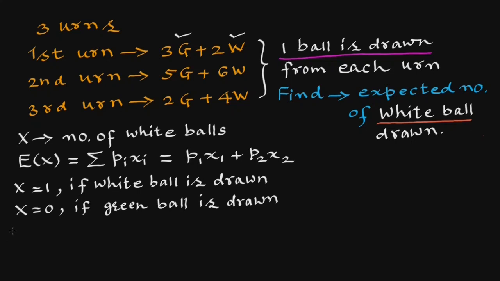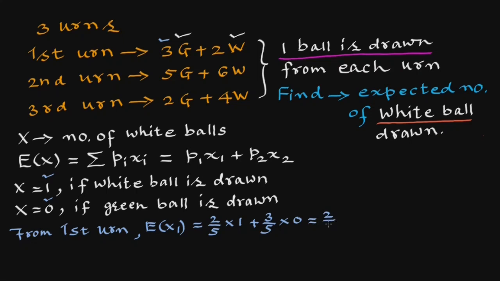From the first urn, expectation of x1 is probability 2 upon 5, because there are two white balls and the total number of balls is 5, multiplied by x1, which is 1, plus probability of getting a green ball, 3 upon 5, multiplied by x2, which is 0. So this will be 2 upon 5.